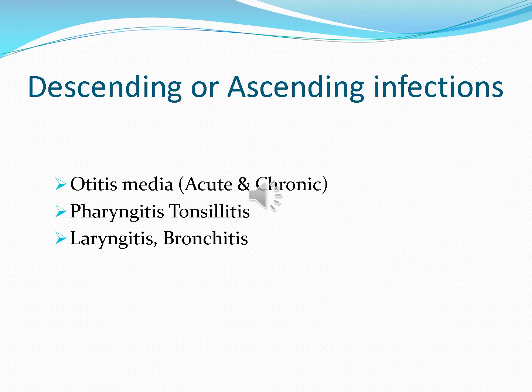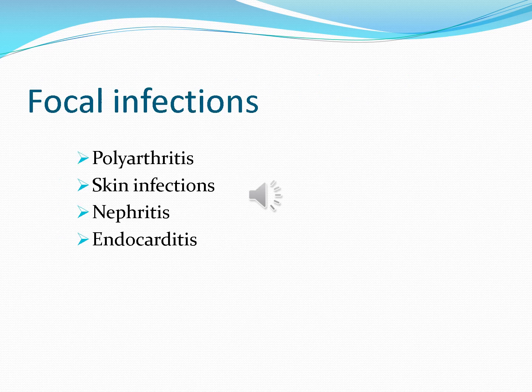Then descending and ascending infection due to rhinosinusitis. These can involve the pharynx causing pharyngitis, tonsils causing tonsillitis, then laryngitis and bronchitis. There may be formation of lung abscesses in cases of infection of the nose and paranasal sinuses. Then infection can go into the ear through the eustachian tube, causing acute and chronic infection.